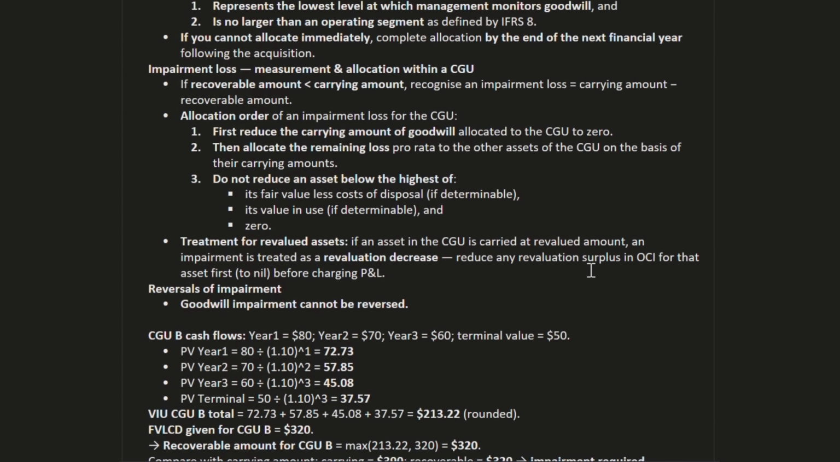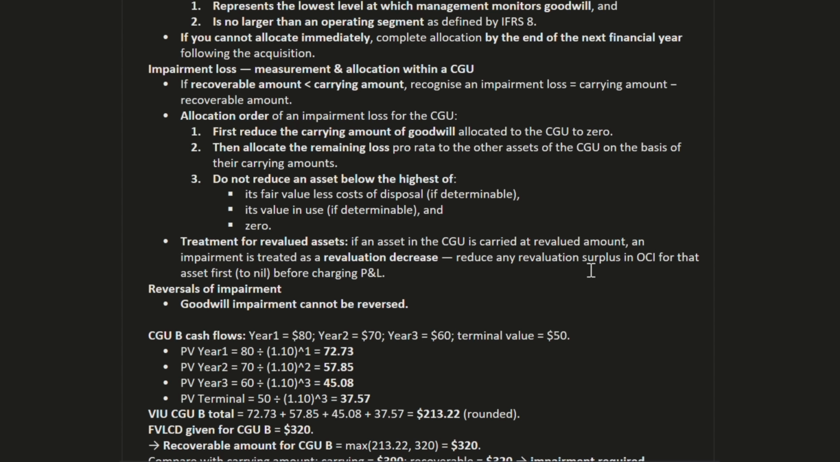Following the acquisition, impairment loss measurement and allocation within a CGU. If the recoverable amount is less than the carrying amount, recognize an impairment. Impairment loss is carrying amount minus recoverable amount. So we have the same formula. That is the amount which we derive from this formula.